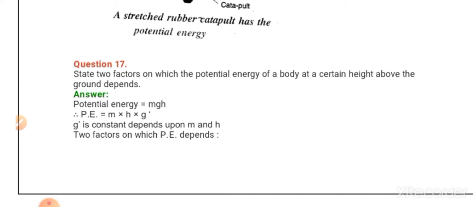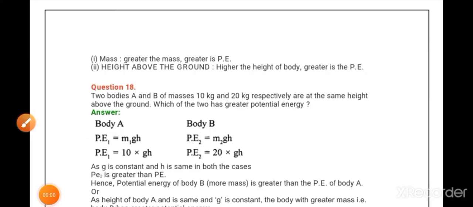Now when you come to question number 17, state two factors on which potential energy of a body at a certain height above the ground depends. Now potential energy, you are having mgh where g is a constant. Now two factors on which the potential energy depends are, first one mass and second one height. Greater the mass, greater is potential energy. Height above the ground, higher the height of the body, greater is the potential energy.